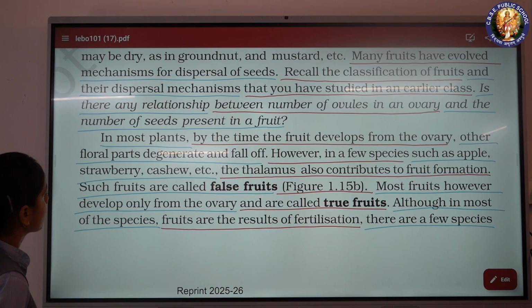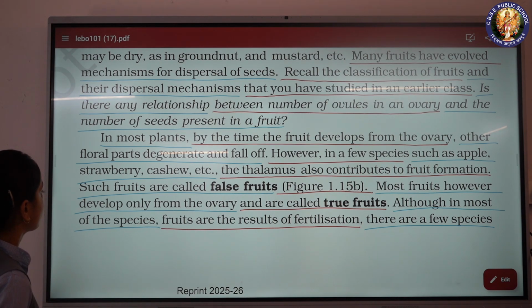Such fruits are called false fruits. Most fruits, however, develop only from the ovary and are called true fruits.